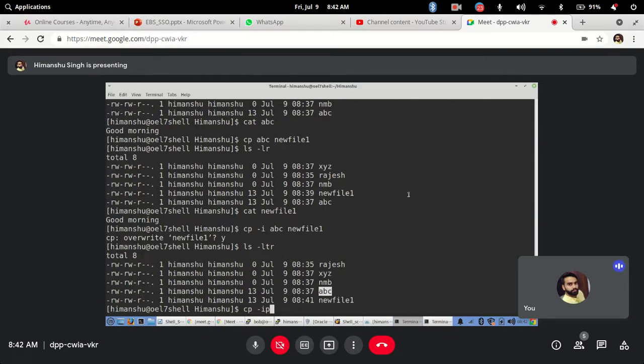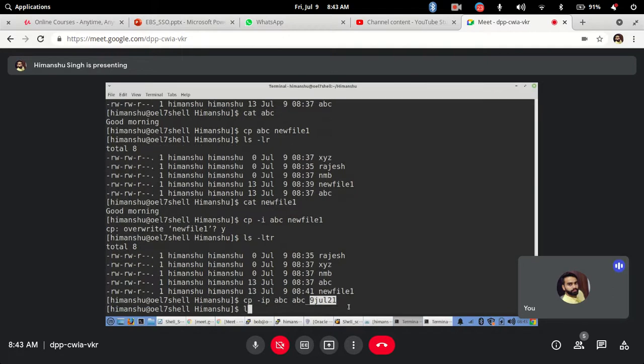So I will preserve the timestamp and I will say abc, and normally when I take a backup, I will take it as abc underscore and today's date. Let's say, what is the date today? 9 July 21. So I will normally take the backup as this name, so that I will identify, okay, this file's backup was taken on 9th of July 2021, and hit enter.